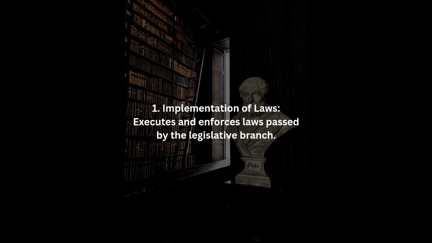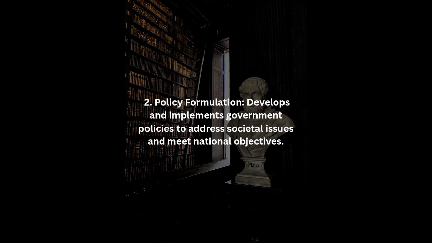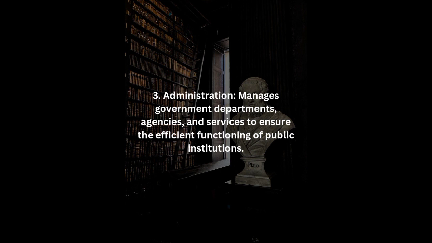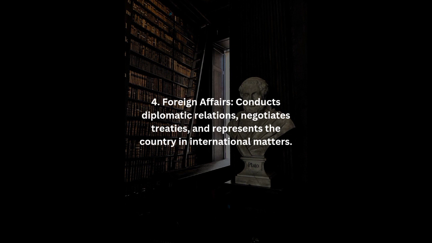Functions of the executive organ of government. Number 1. Implementation of laws. Executes and enforces laws passed by the legislative branch. Number 2. Policy formulation. Develops and implements government policies to address societal issues and meet national objectives. Number 3. Administration. Manages government departments, agencies, and services to ensure the efficient functioning of public institutions. Number 4. Foreign affairs. Conducts diplomatic relations, negotiates treaties, and represents the country in international matters.